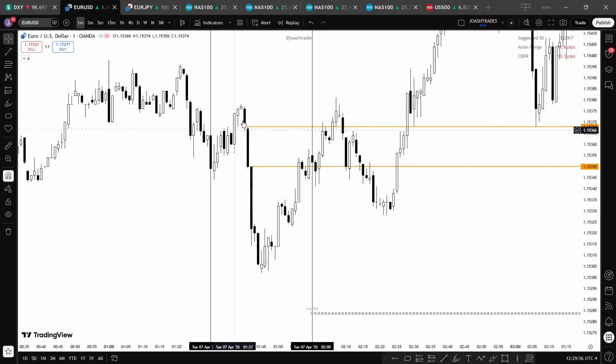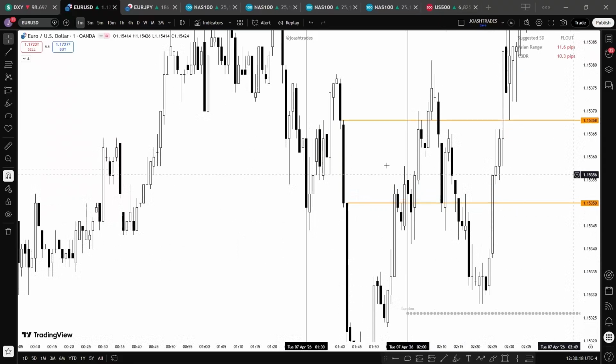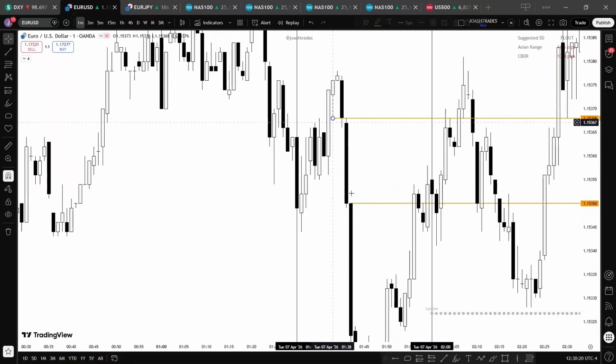So why did I not choose this? Why did I choose this? One error we usually make with the first presented fair value gap is that we use the fair value gaps that are too small. Any fair value gap that is not greater than 1 pip is irrelevant. All right. Now, if you look closely here, if I should draw these lines here, this low and this high, you will see that the difference is just 3 pipettes, which is not up to 1 pip, making it irrelevant.